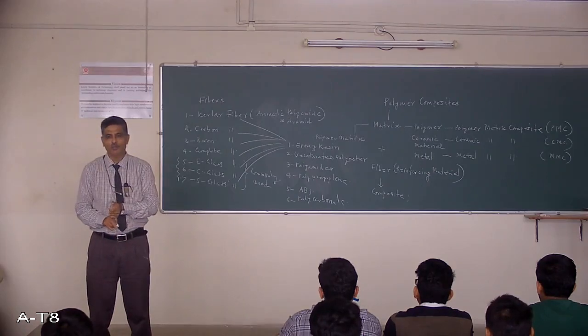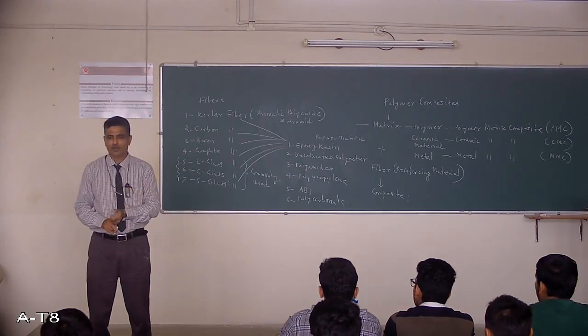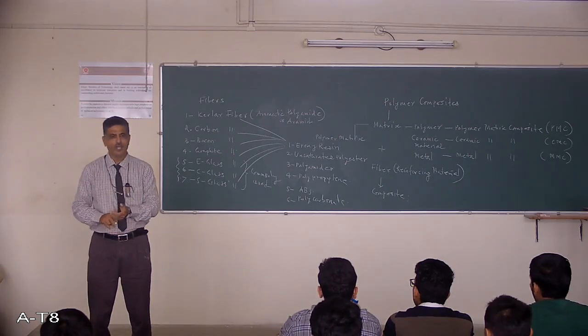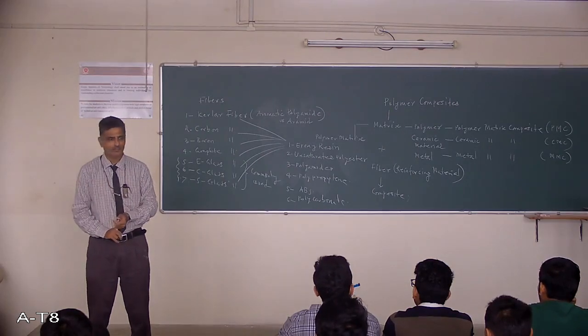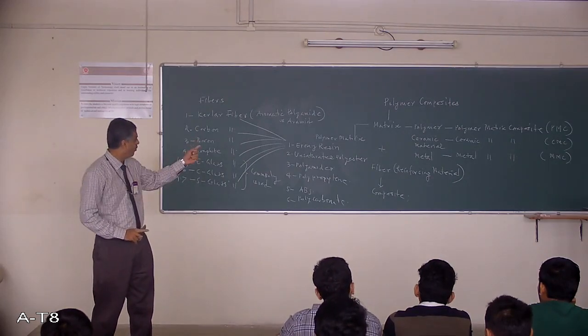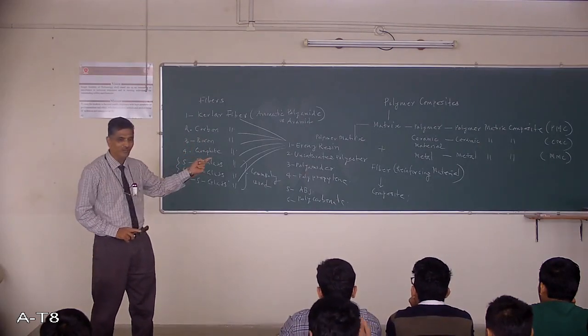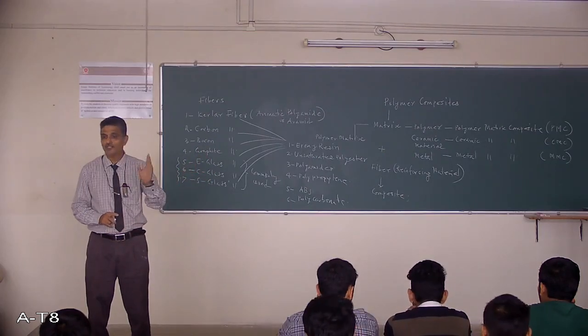If I use epoxy resin with Kevlar fiber, I call it an epoxy Kevlar polymer composite, where epoxy resin is the matrix material and Kevlar is the fiber. So you can have epoxy resin with boron fiber, with graphite fiber, with glass fiber. All the combinations are possible.